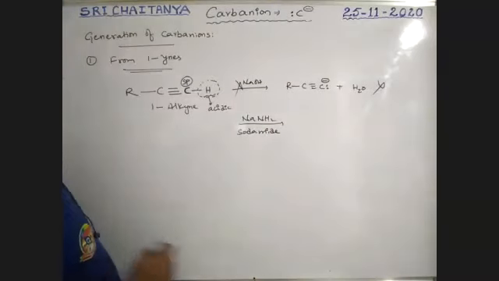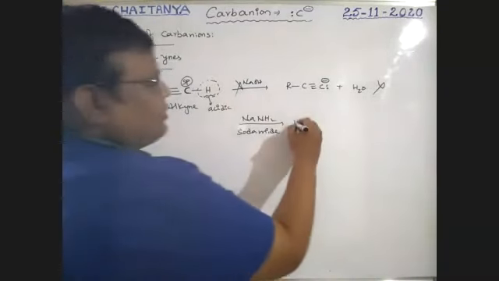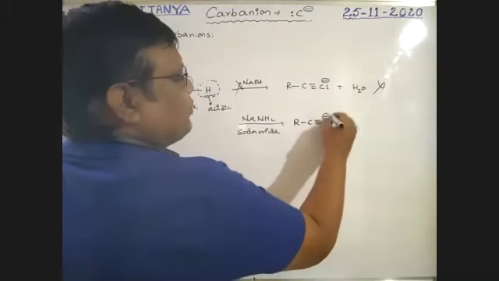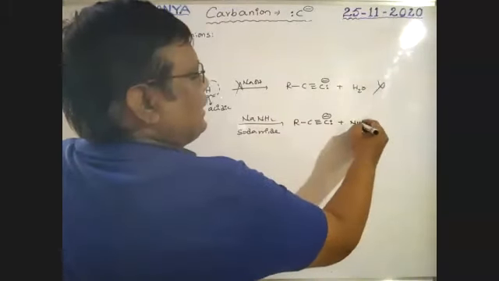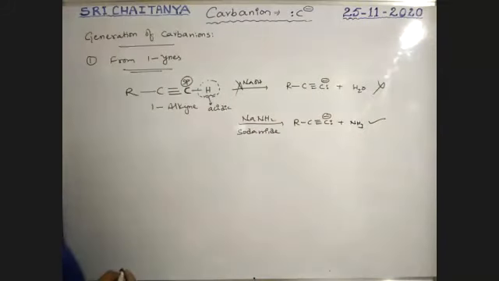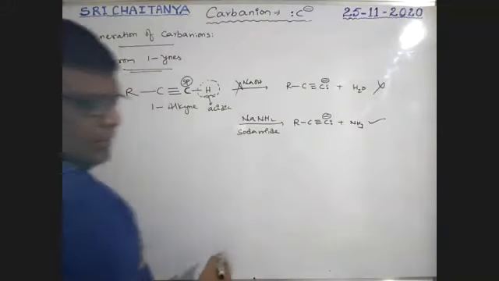Sodamide. So this is involved, that gives R-C≡C⁻ with negative charge plus NH3 as the product. This reaction is possible.